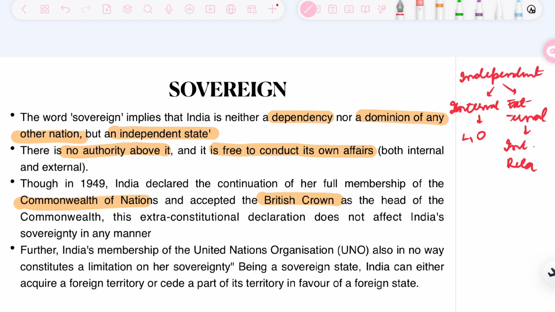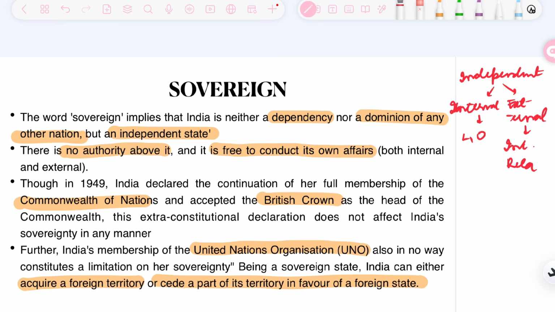And it is also mentioned by Jawaharlal Nehru that India is at free will to come out of the Commonwealth of Nations. It is upon India to decide whether to remain a member or not, thus it is a voluntary decision and it does not have any bearing or impact on the sovereignty of India. Further, India's membership of the UNO, the United Nations Organization, also is in no way a limitation on her sovereignty. Being a sovereign state, India can either acquire a foreign territory or cede a part of its territory in favor of a foreign state.